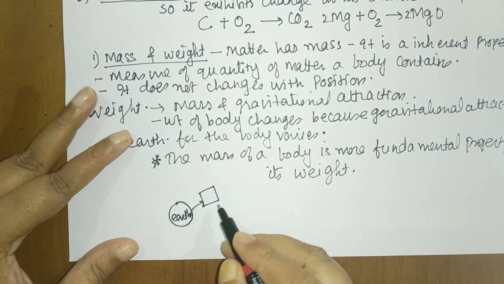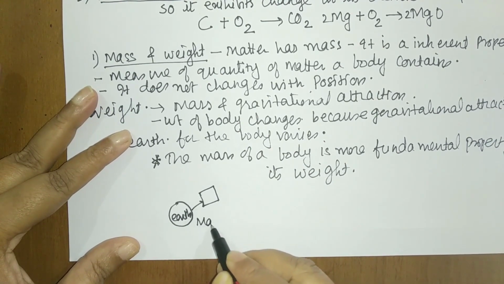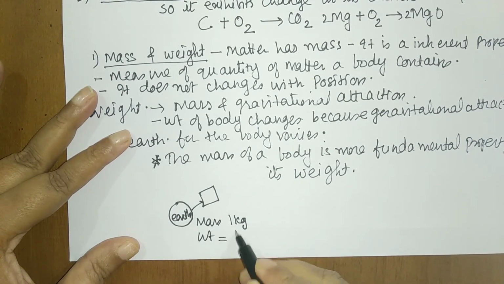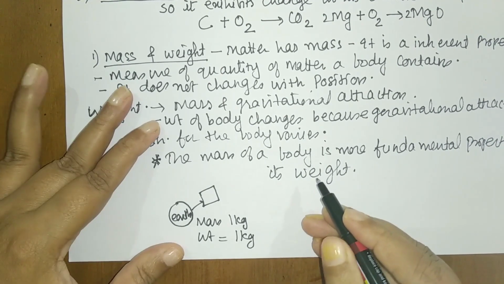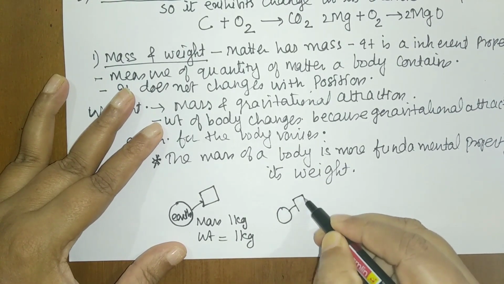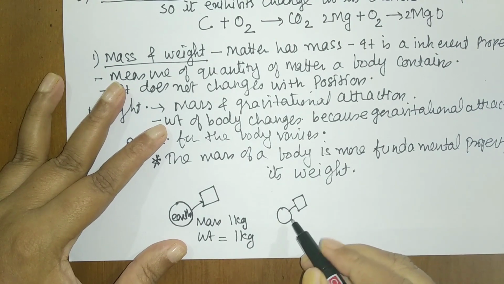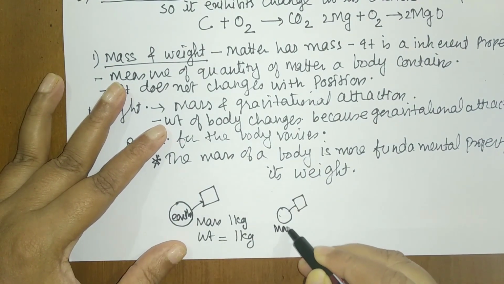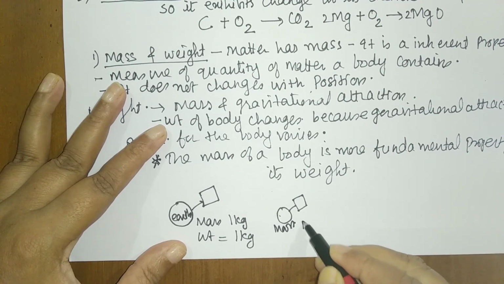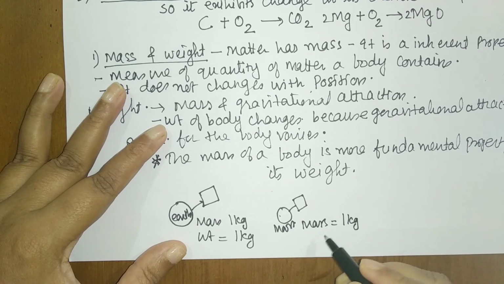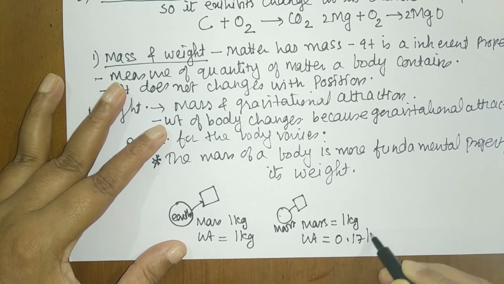So if I say that the mass is 1 kg, weight is also 1 kg. Now the body has come closer to the earth. So here, now if I say this is earth, now let us call this as moon. So what is the mass here? Mass is 1 kg and here weight is 0.17 kg.